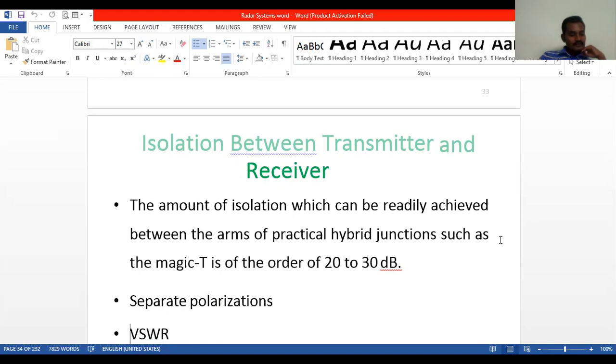The more directive the antenna beam and the greater the spacing between antennas, the greater will be the isolation. An additional 10 dB of isolation might be obtained. The phase and amplitude of the leakage signal can vary as the antenna scans, which results in cancellation.